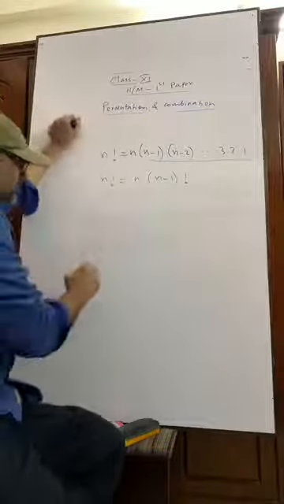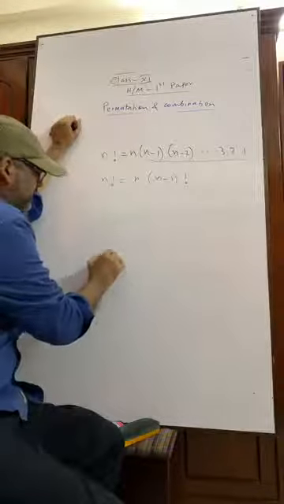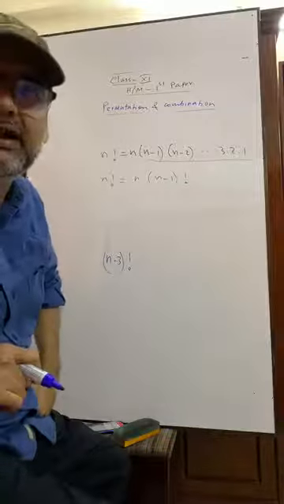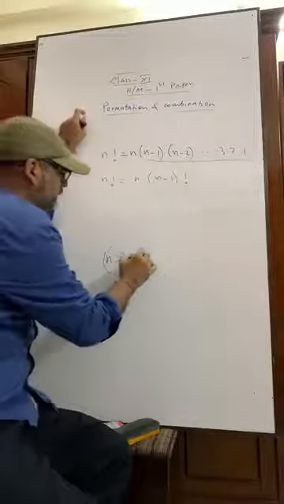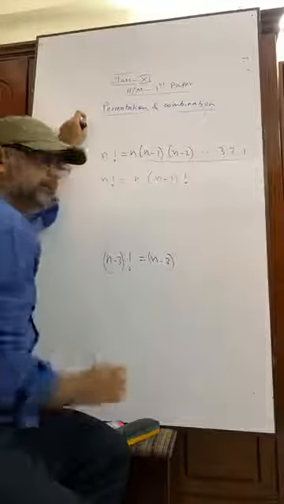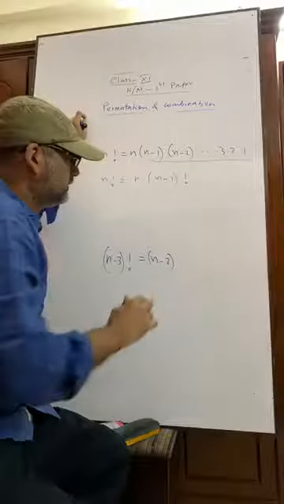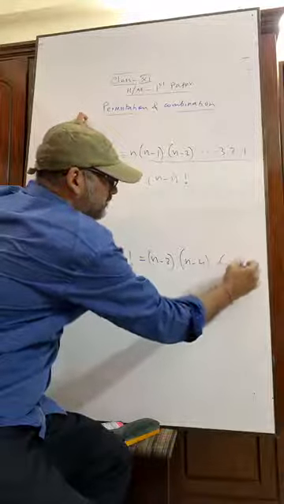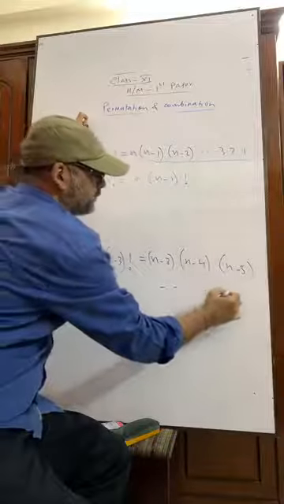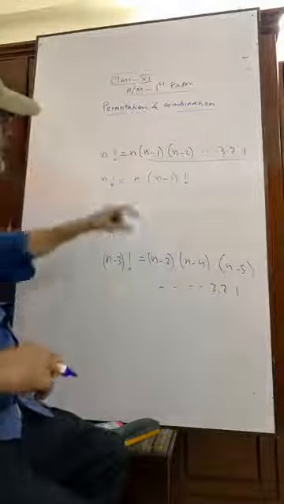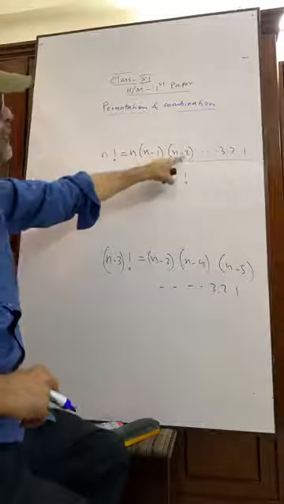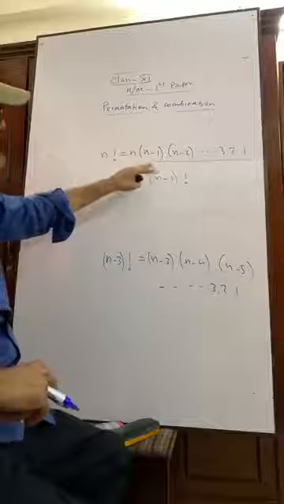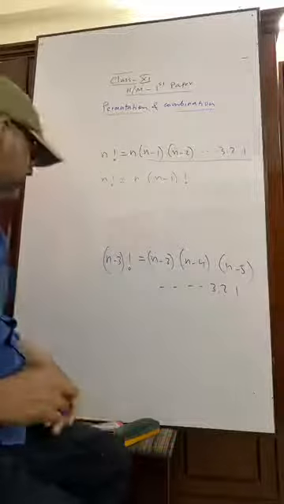Suppose you are told to write down what is n minus 3 factorial. It is n minus 3, it will be decreasing, n minus 4, n minus 5, down to 3, 2, 1. This is n minus 1, n minus 2, n minus 3 in this way, down to 3, 2, 1. That means n factorial can be written as n into n minus 1 factorial. That's good.